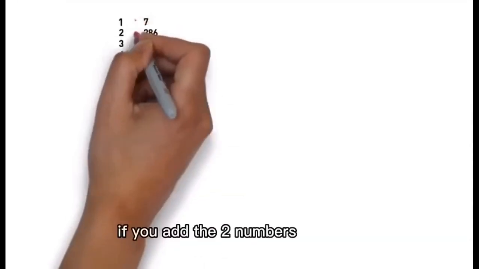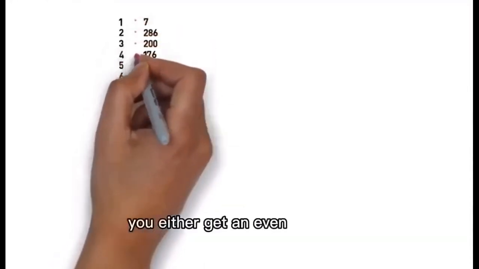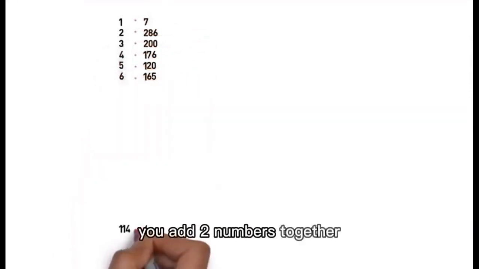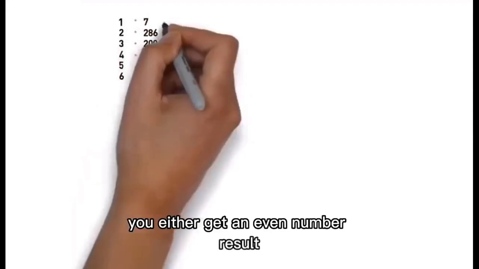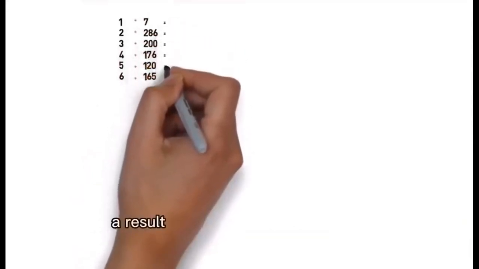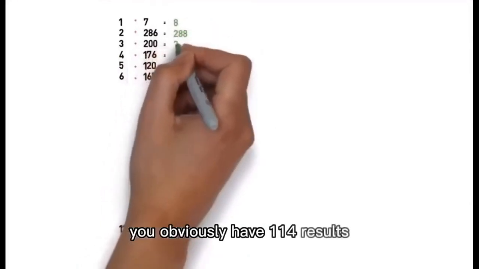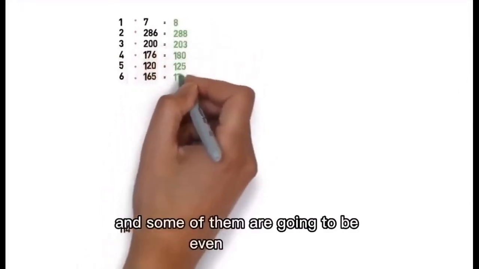If you add the two numbers together, you either get an even number result or an odd number result. That's elementary. If you do this for the entire Quran, you obviously have 114 results. And some of them are going to be even numbers, some of them are going to be odd numbers.